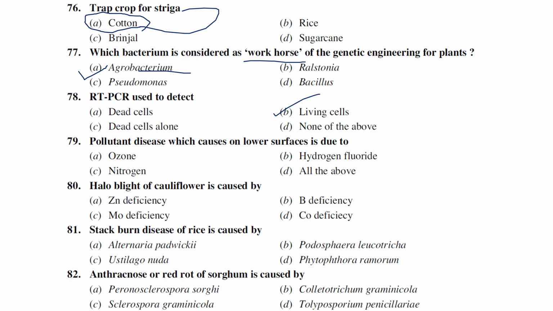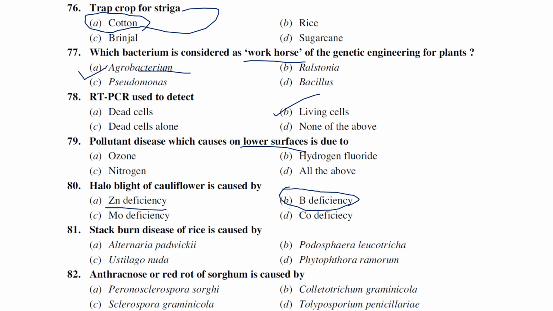Pollutant disease which occurs on the lower surface is mainly due to ozone, hydrogen fluoride, nitrogen, all the above. So due to ozone toxicity, the pollutant symptoms can be observed on the lower surfaces. Halo blight of cauliflower is due to. There is a disease called whiptail of cauliflower, which is a molybdenum deficiency, but this one, cauliflower browning, is caused by boron deficiency.